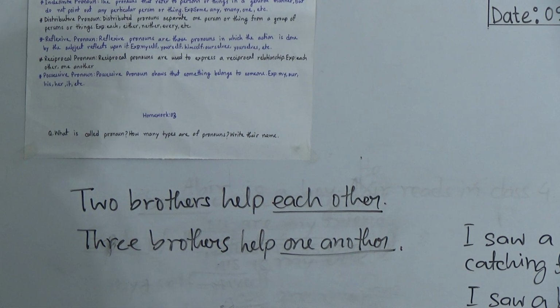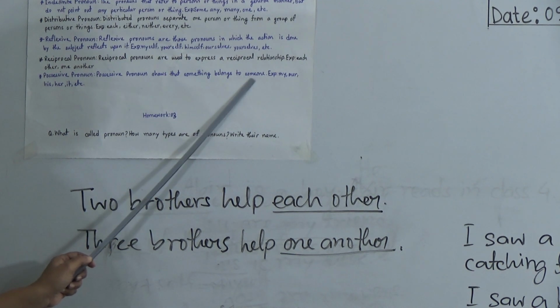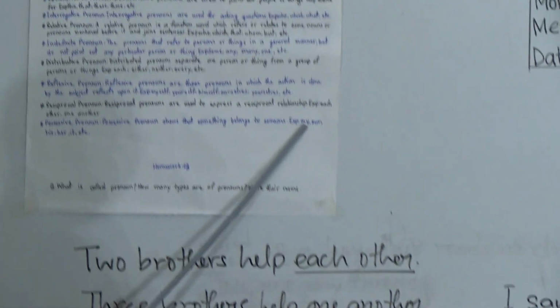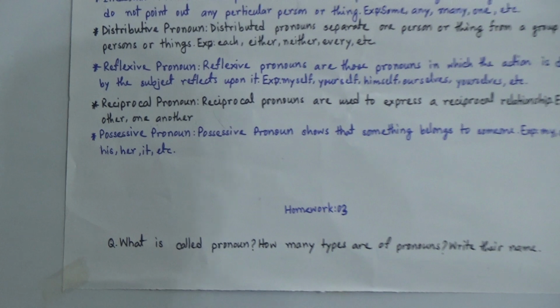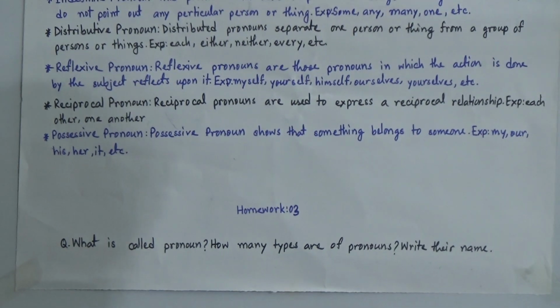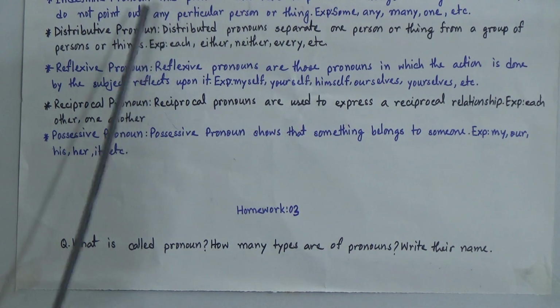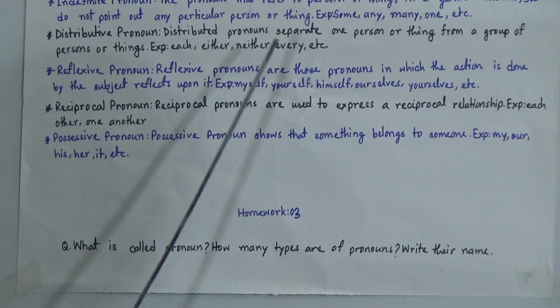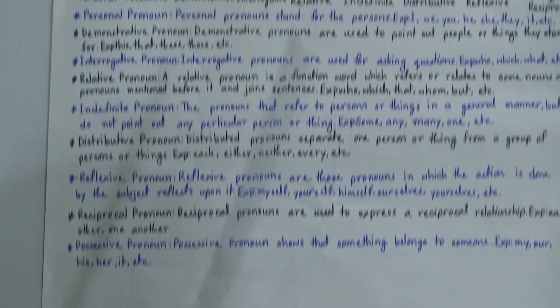Now we will go to possessive pronoun. Possessive pronoun shows that something belongs to someone, like my, our, his, her, its, etc. Like his book, her book. So dear students, that's all for today. Today we have discussed pronoun and its classification.